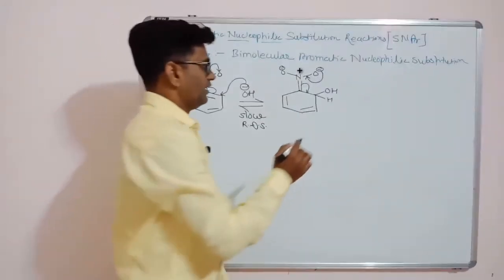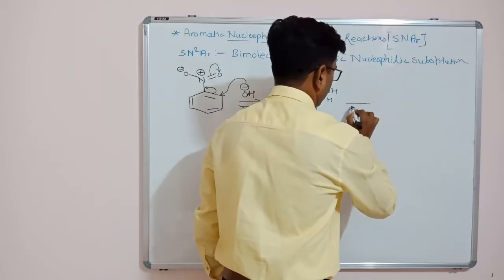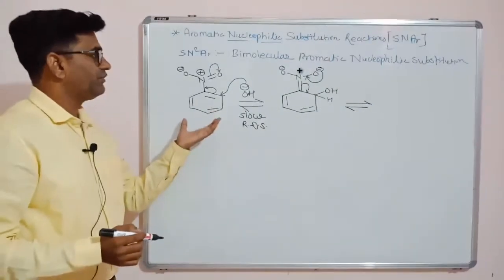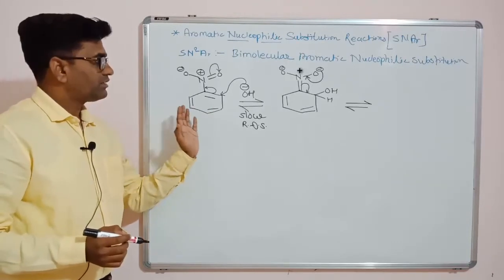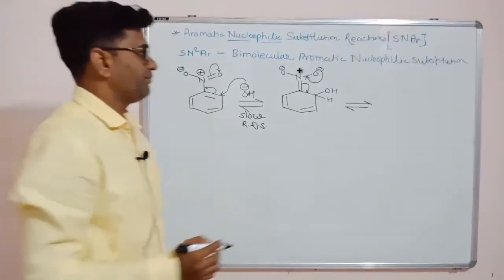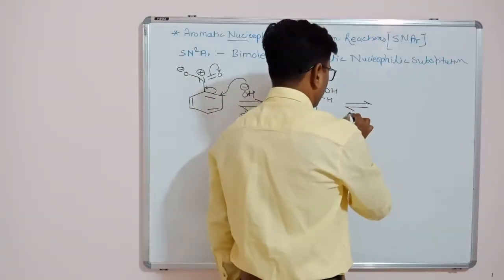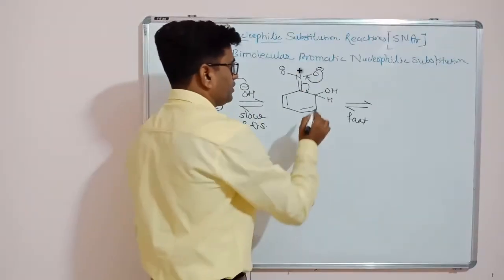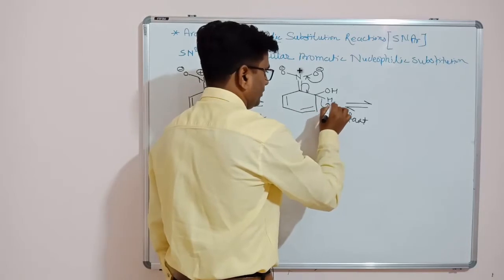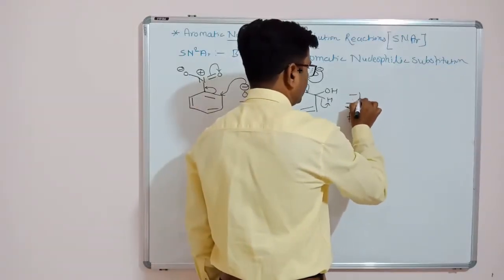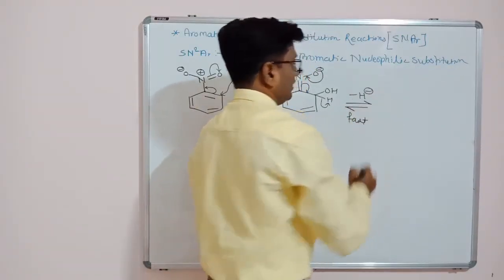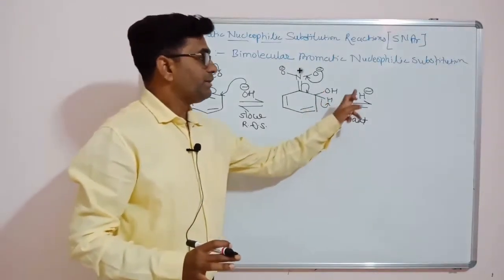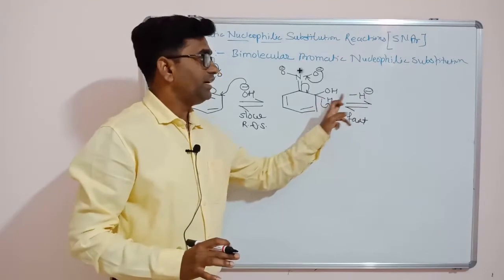So in this case we have to maintain this equilibrium, otherwise the reaction will go backward and we will get the starting material, that is nitrobenzene. This is the first step. So suppose H minus leaves. Here is a byproduct, that is hydride ion. Hydride ions are quite unstable. OH minus is a better leaving group than H minus.